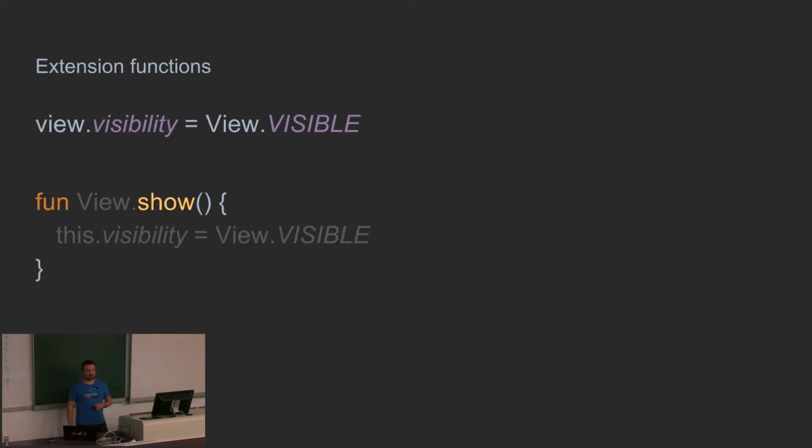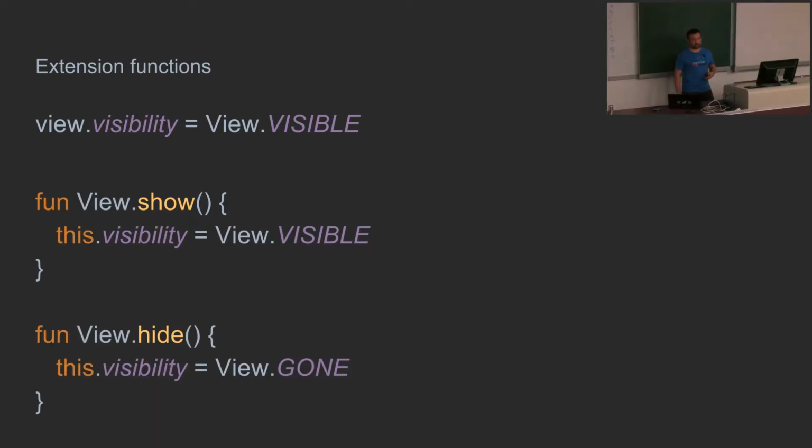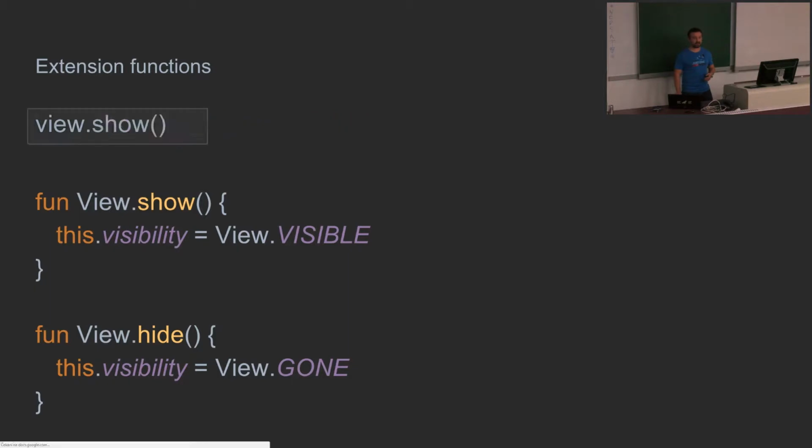And in Kotlin, by using an extension function, you can create the function and define it as an extension, so that you are extending the view object. And inside you can now set the visibility of this view. And you can do the same, for instance, for the height. So for the view that you want to gone this view. And then in your code, you can just call the function show, for instance.